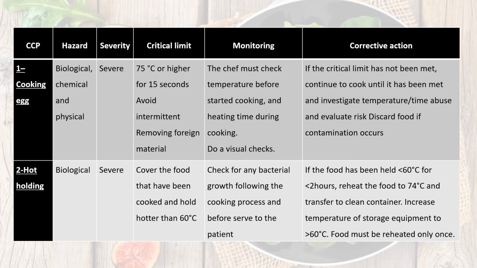For monitoring, the chef must check the temperature before starting cooking and the heating time during cooking, and do a visual check. For the corrective action, if the critical limit has not been met, continue to cook until it has been met and investigate for any temperature or time abuse, and discard the food if any contamination occurred.